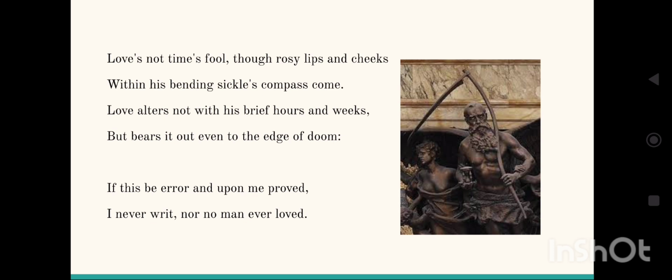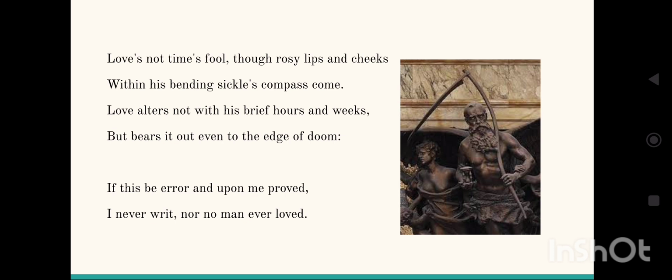The phrase time's fool refers to the idea that time has control over everything, that everything succumbs to the ravages of time. Time is portrayed as the force that brings about aging, decay, and ultimately death. But love is portrayed as something which remains constant, consistent, and unwavering in the face of these inevitable changes.